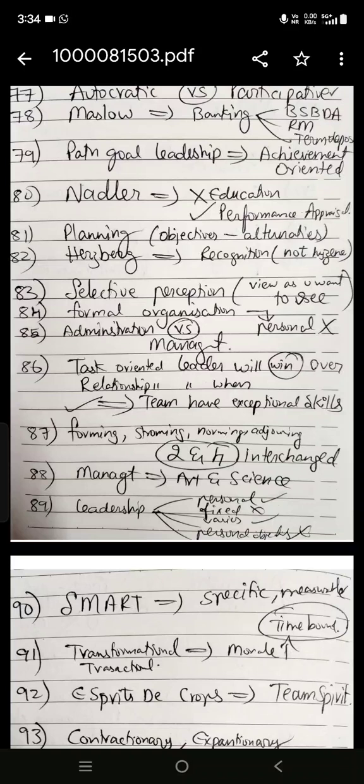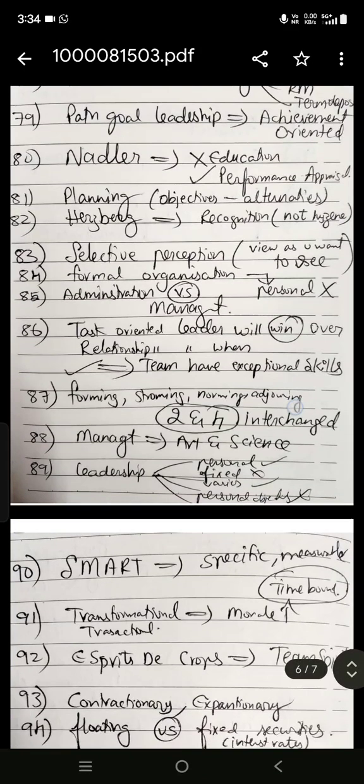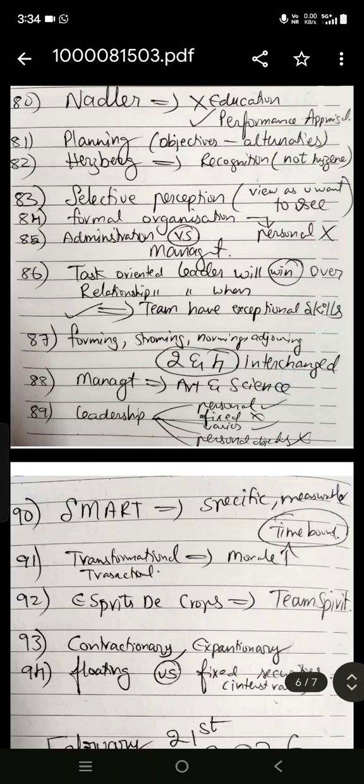And one more question is there on management, whether it is art, science, or both, is the answer. It is easy. One more question is there on leadership with options: personality is fixed, yes; whether the leadership is fixed, no, it varies. And personal objectives, no, it should not be there. Something like this. And one more question on SMART: specific, measurable, achievable, reliable, and time bound. It is very easy.